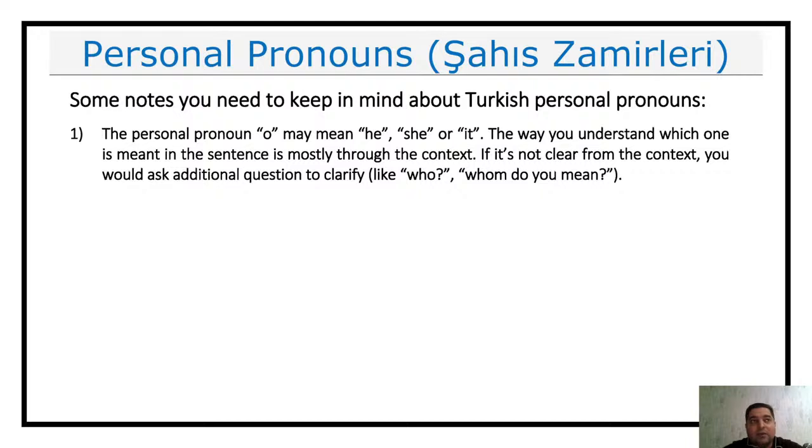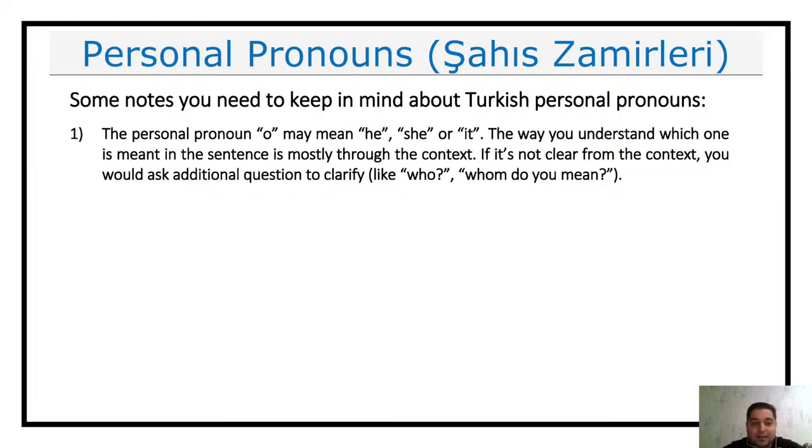In writing it may be different, right? It's difficult, you don't know who is o. In writing, you need to specify maybe the name. You need to see the name of the person. If it is, for example, Sevda, then o is definitely she. Other than that, you will never know who is o unless the writer specifies the name or something specific about the gender. So that's one thing.